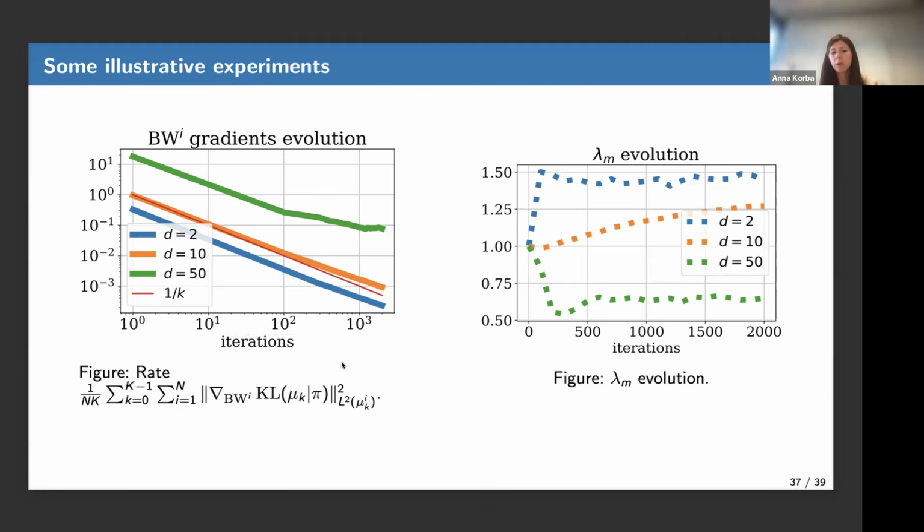And also we checked whether the conditions that we needed for this rate to hold were satisfied. In particular, I talked about the non-degeneracy of the Gaussian components. I needed the variance matrices to be lower bounded by some constant. This is also true. This is what we call lambda m. We checked across several dimensions. Marguerite checked once again. And we have a non-degeneracy lower bound for Gaussian components across iterations, for various dimensions.